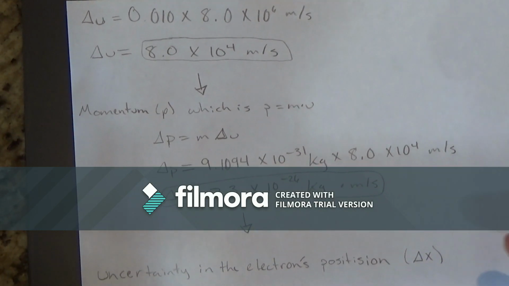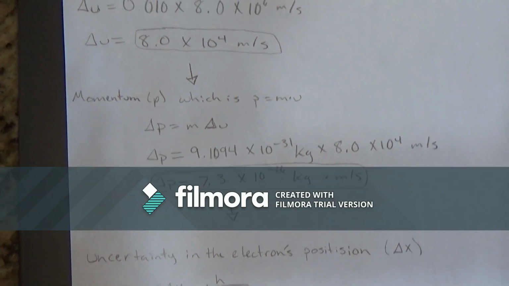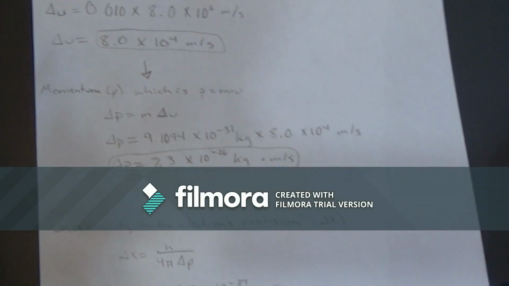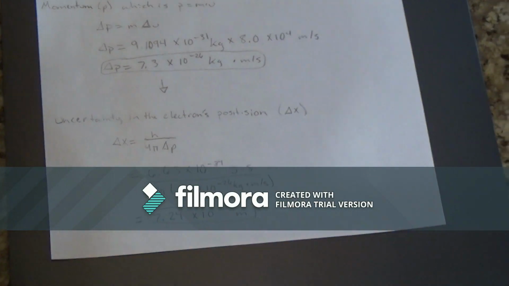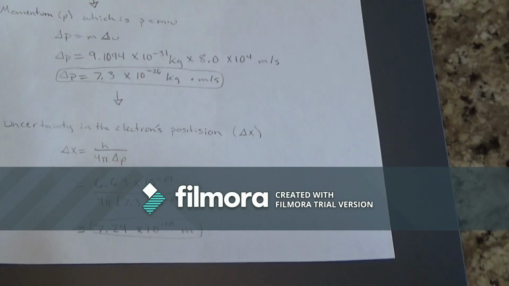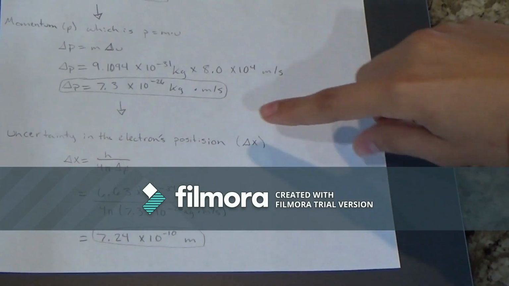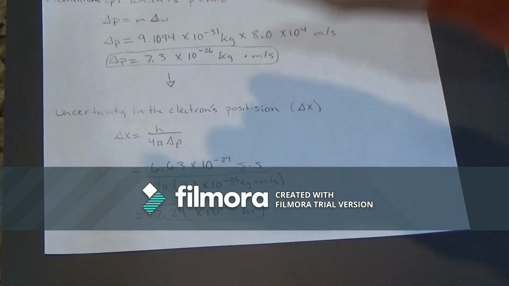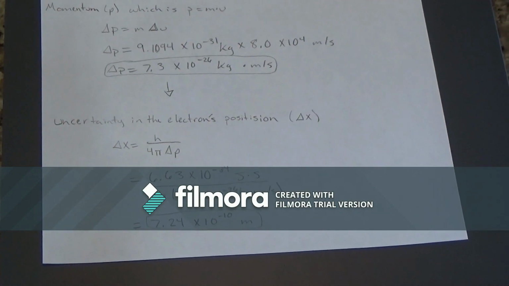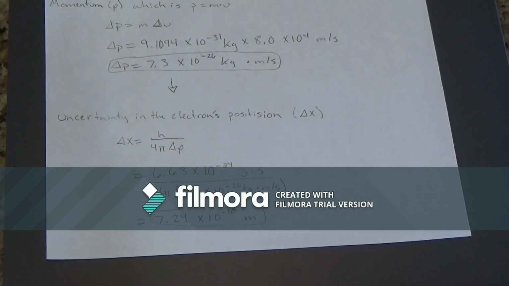So for the uncertainty in the electron's position, which is the uncertainty of x, we have to rearrange the equation of the uncertainty principle, which is Heisenberg's principle, so that we solve for the uncertainty of the position, which is what we're supposed to find in the example.